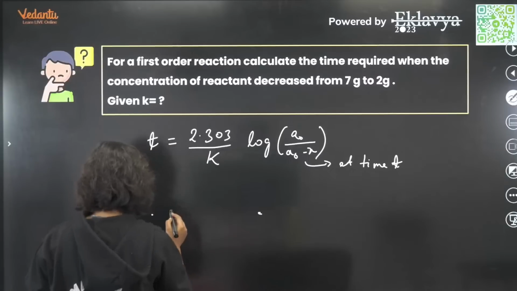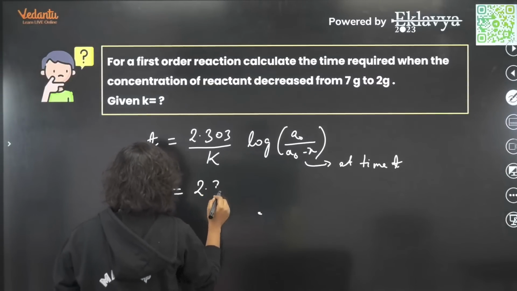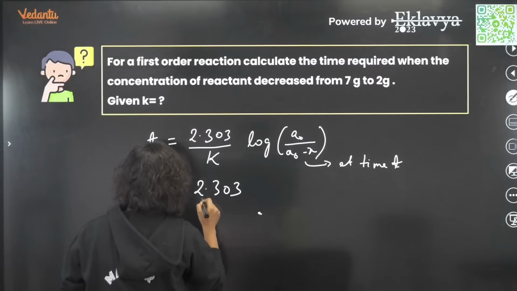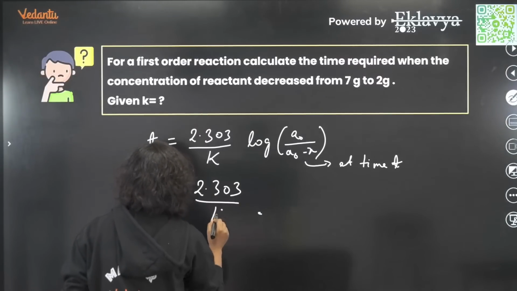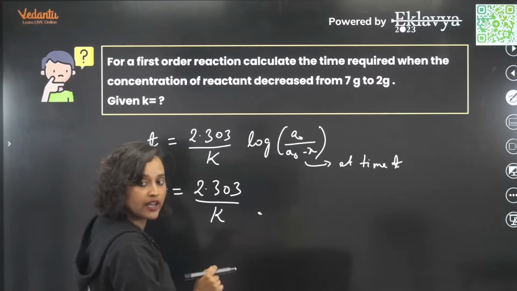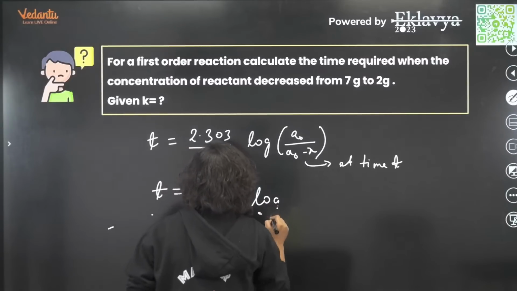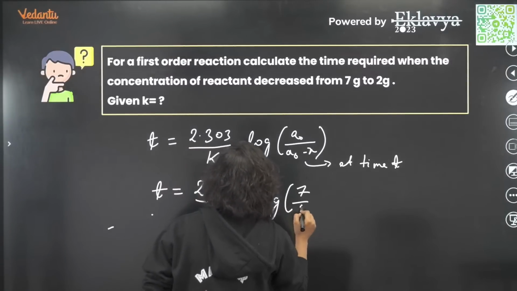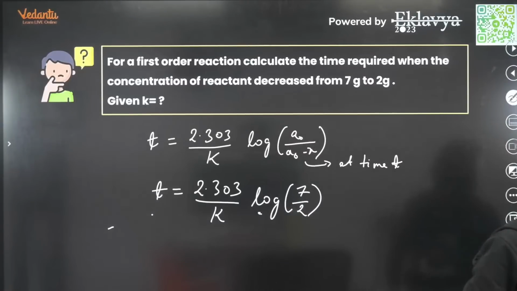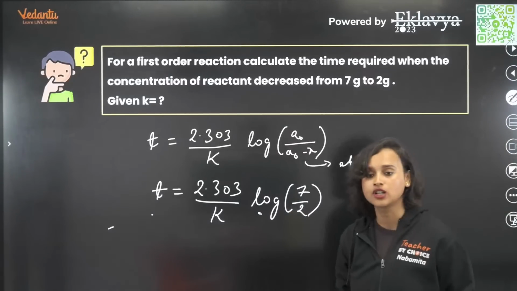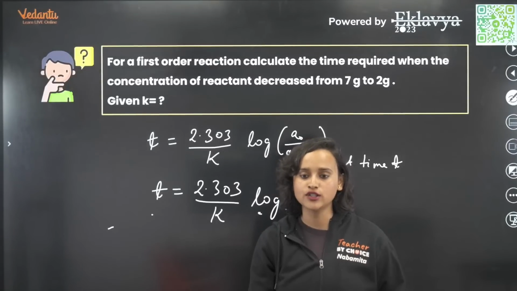Yes, so what do we get here? We will get T is equal to 2.303 divided by K. Whatever was the value of K, you just have to put it there, and then log of 7 divided by 2. That's it. You will get your answer, okay? Cool? Have you all solved this?